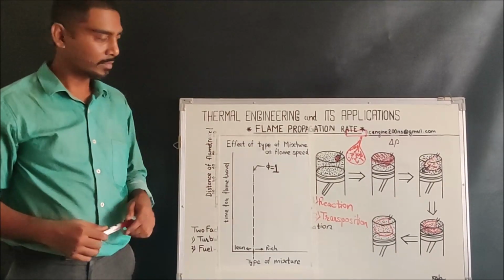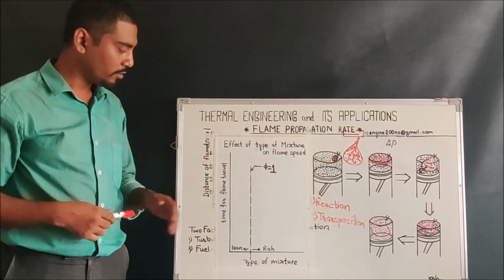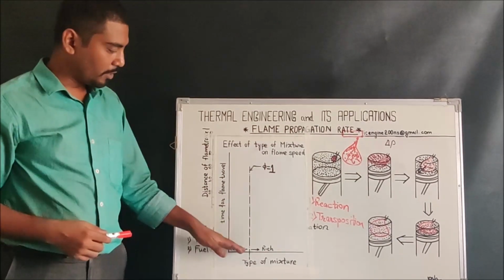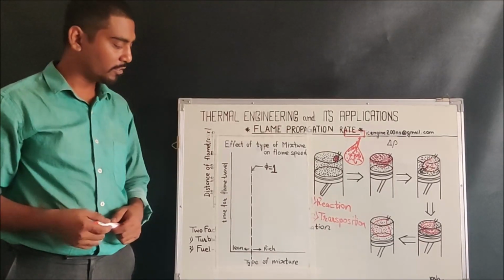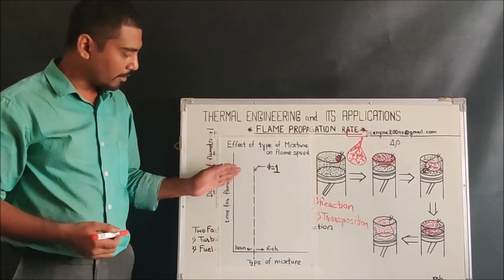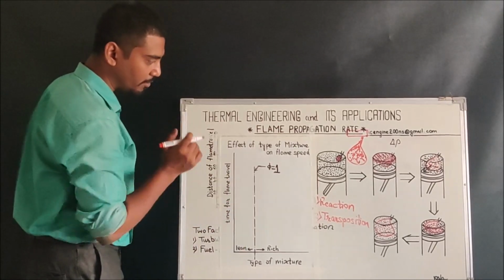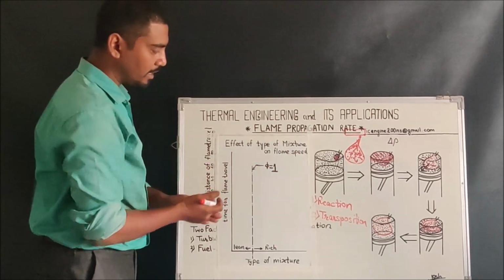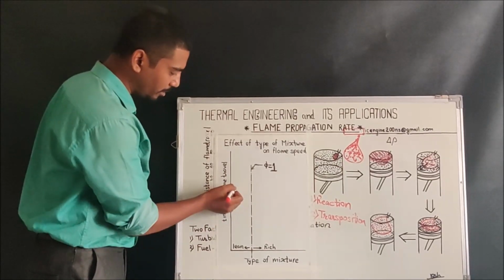on the flame speed. The flame speed will be directly related to the type of mixture that releases the amount of thermal energy. We already are aware of the concept that a slightly rich mixture gives the most amount of thermal energy, and the lean mixtures give less amount of thermal energy. So having that concept in mind, the leanest mixture will give the least amount of thermal energy. Due to that, the flame speed would be less. Now if the flame speed is less, the time taken for the flame travel would be maximum.